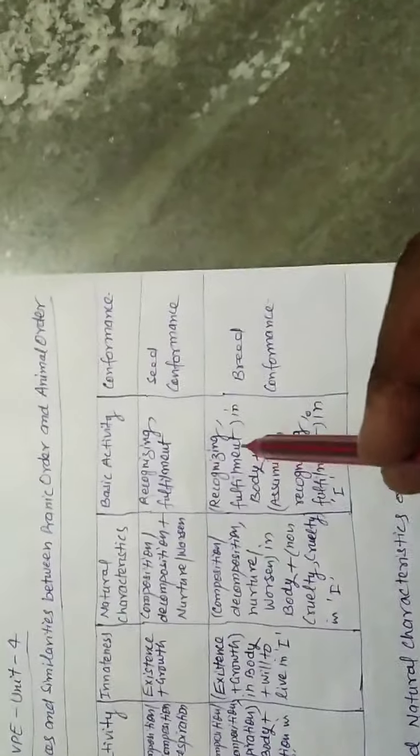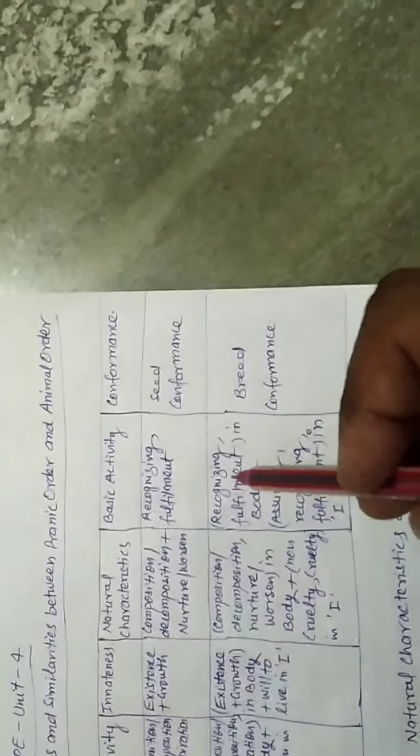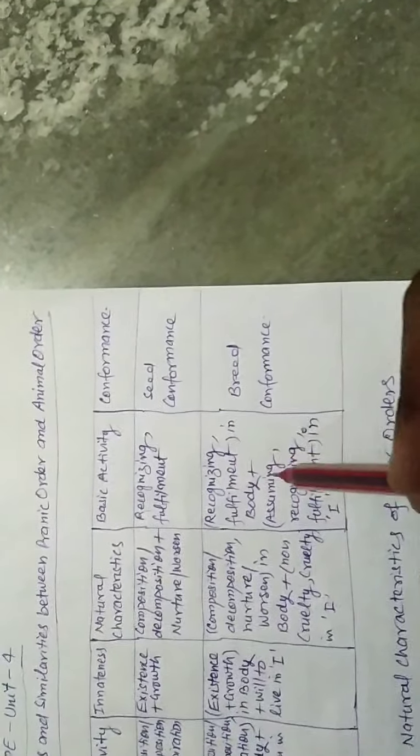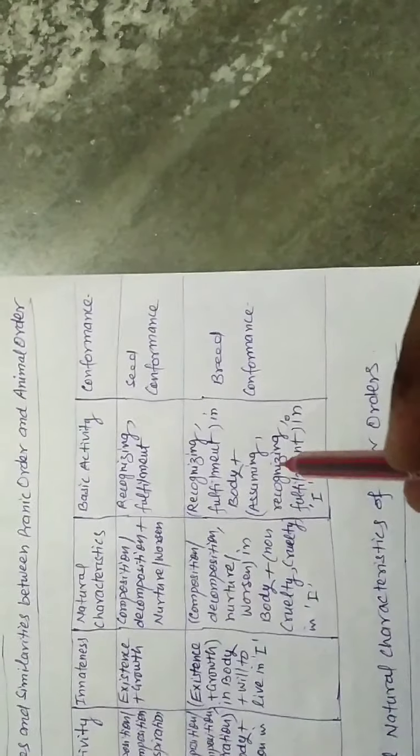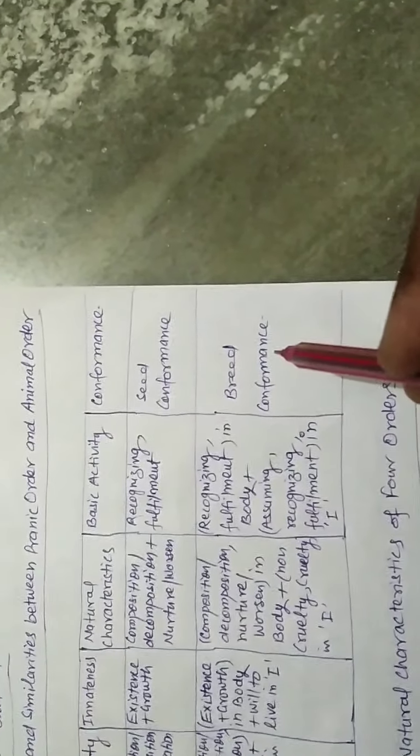Now the basic activities: recognizing and fulfillment in body while assuming recognizing and fulfillment in I, that is self. And the conformance is breed conformance.